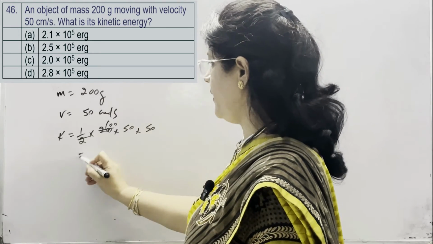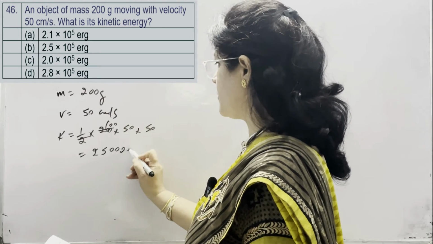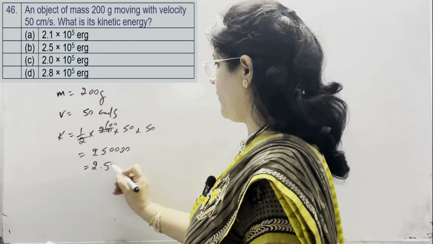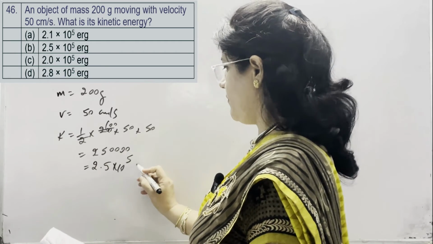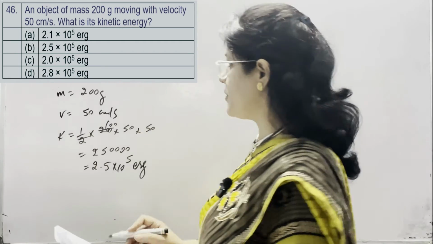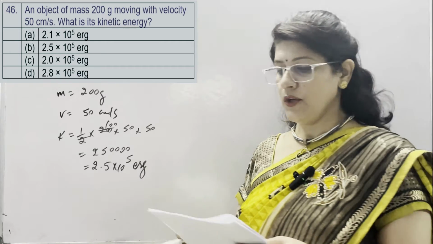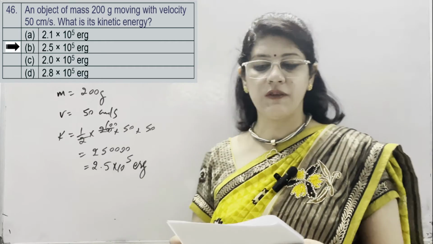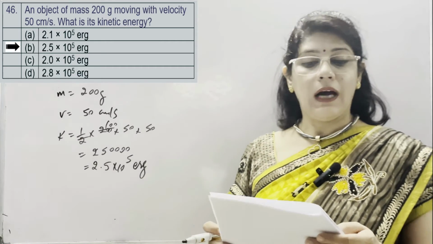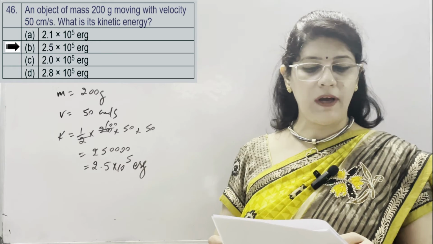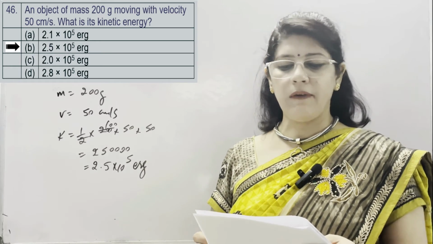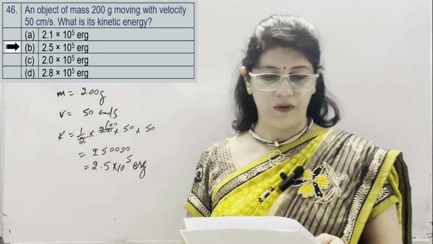So it means 100 into 25, and two zeros, two zeros. That is 2.5 into 10 raised to power 5, and the CGS unit of kinetic energy is erg. So 2.5 into 10 raised to power 5 erg, which is the correct option number B. The other options are 2.1 into 10 raised to power 5, C is 2 into 10 raised to power 5, and D is 2.8 into 10 raised to power 5.